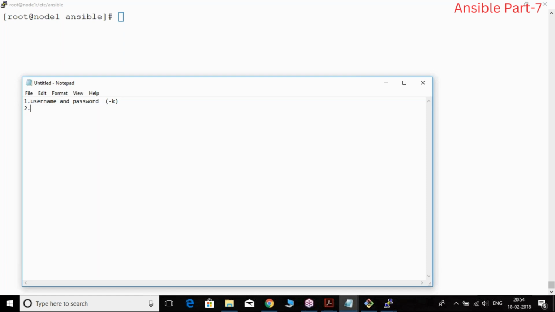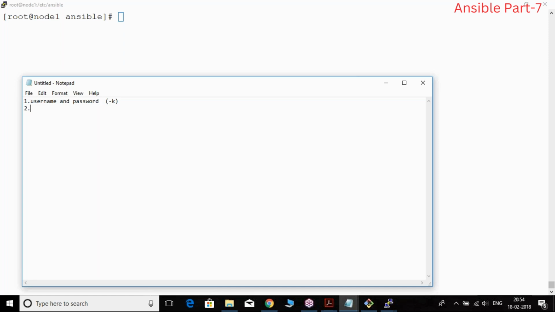You need not do anything, just run with the -k option. It is open source as of now. If you are using Ansible Galaxy, then only you need to pay. Just say -k, anyway you are the administrator, you know the password. You can go and run all the commands.